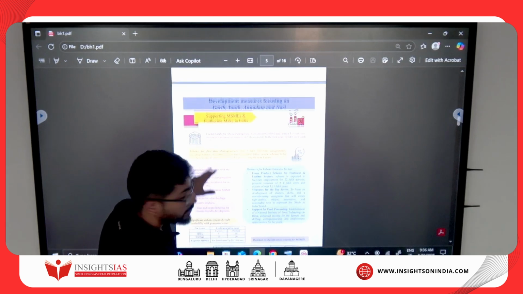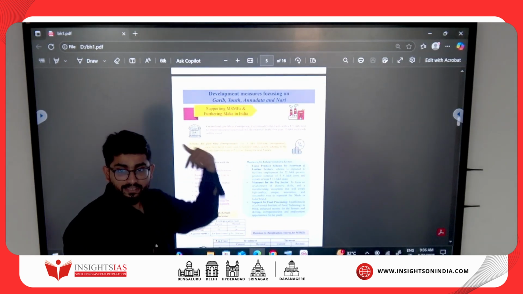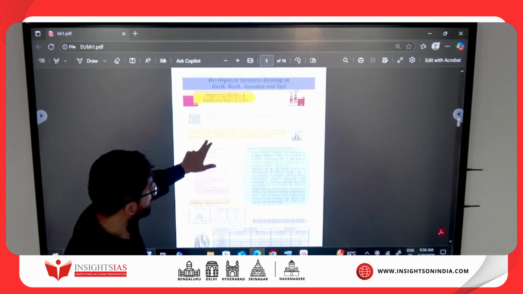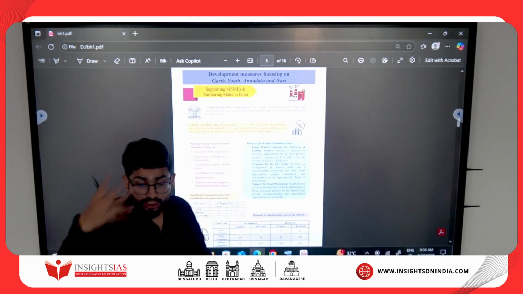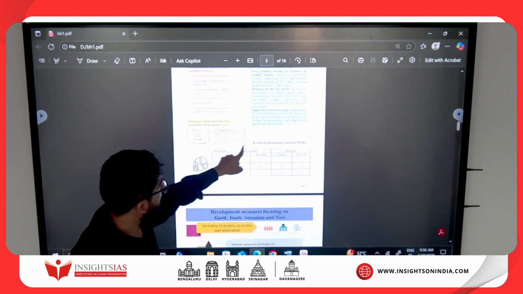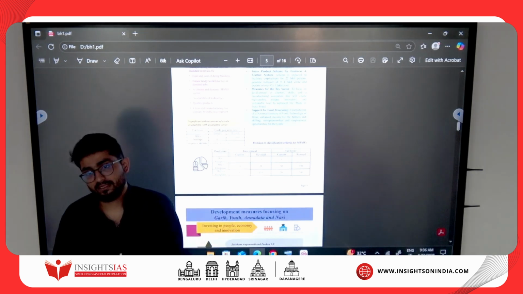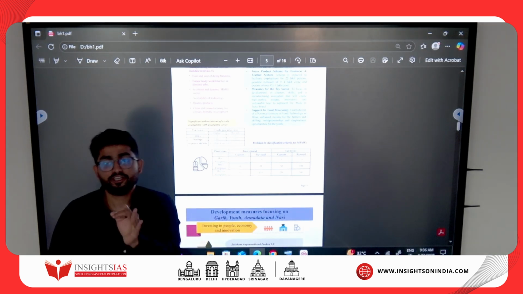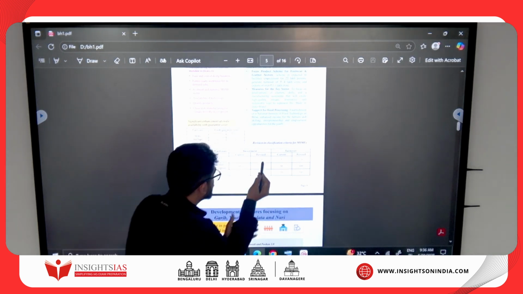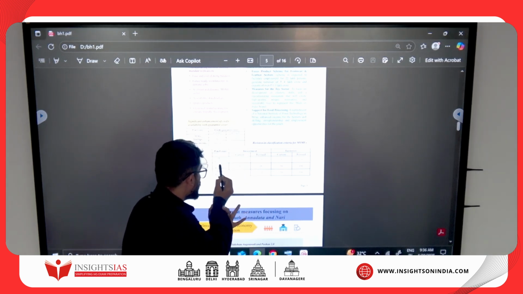Yeah, great. So agriculture is done. Now it's MSME. Students, this is very important because an expected question is the revision in the classification criteria for MSME. Students, this is important: micro, small and medium enterprises.